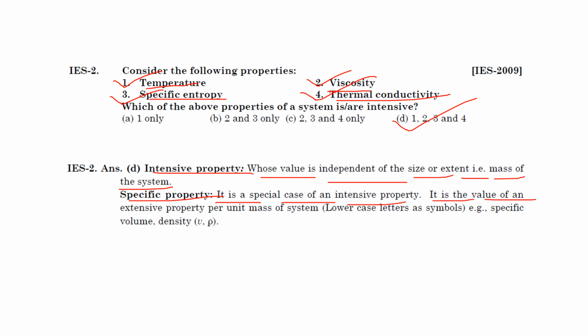It is denoted by a lowercase letter as a symbol, like specific volume.